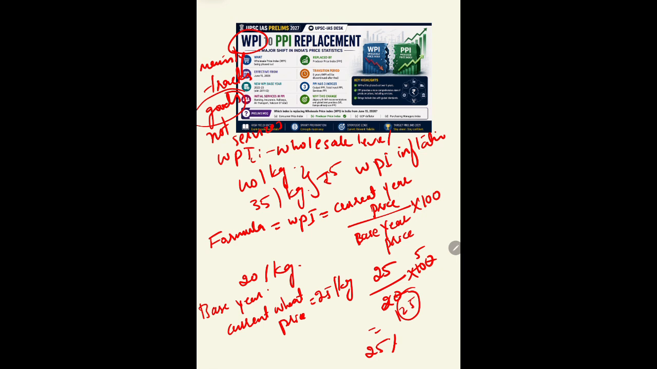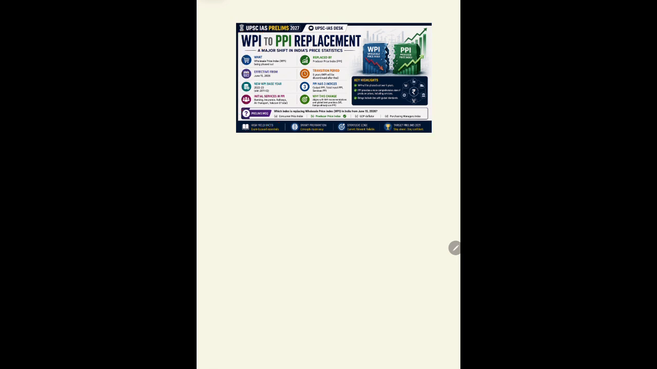Okay, let's understand the PPI. PPI, on the other hand, is the Producer Price Index. It measures the average change in prices received by producers for their goods and services. In WPI, we have seen that it measures the average change in price of goods at the wholesale level before they reach the consumer. But PPI measures the average change in price received by producers for their goods and services.